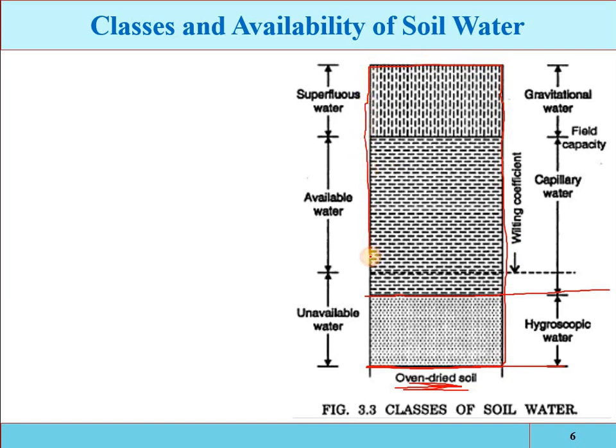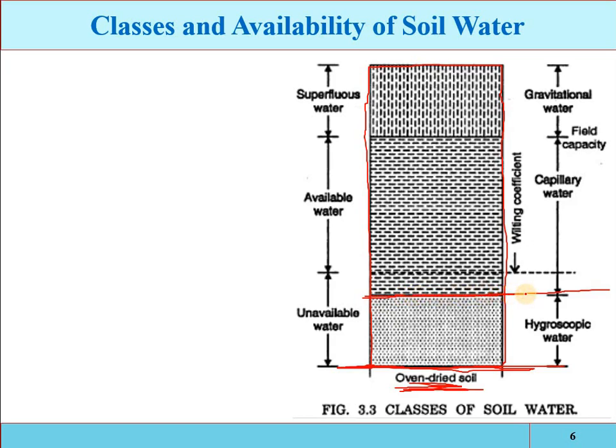If this soil sample is completely dry, with zero moisture content, and this line represents the water level in the soil sample, then if the water level is zero, that will be called the oven dried sample. Now if you keep this oven dried sample in the open atmosphere, it will absorb some moisture content from the atmosphere, which is called the hygroscopic water.